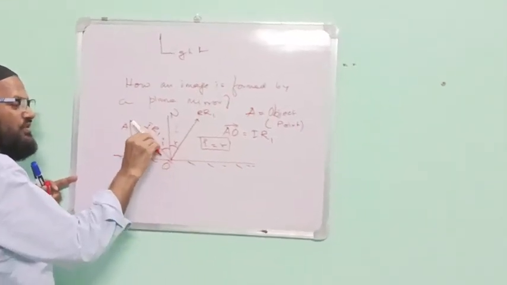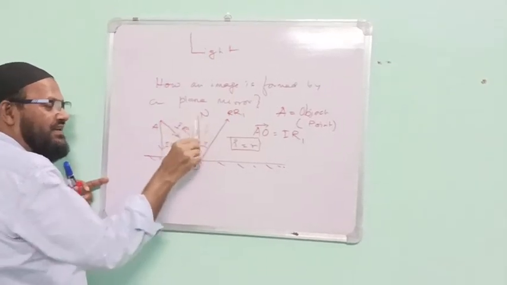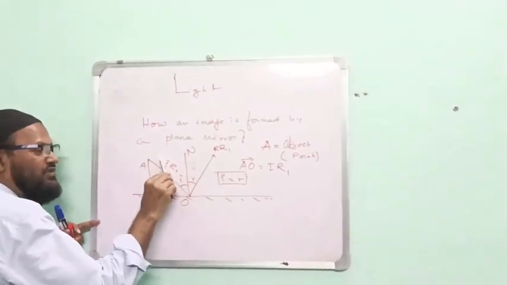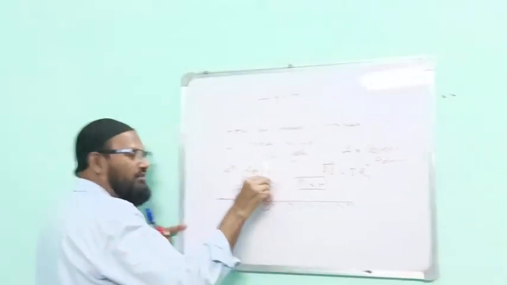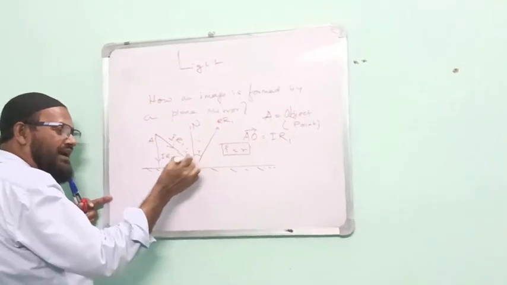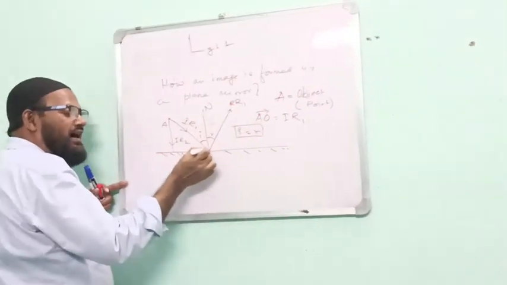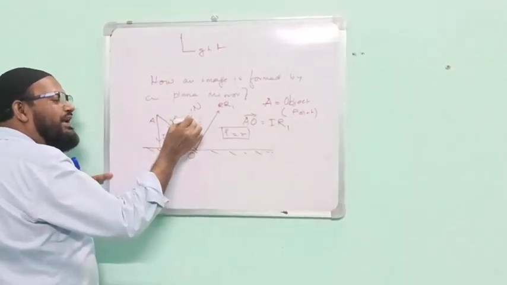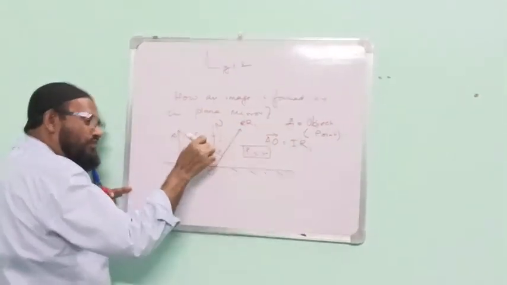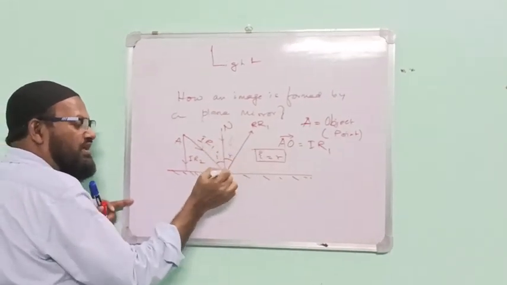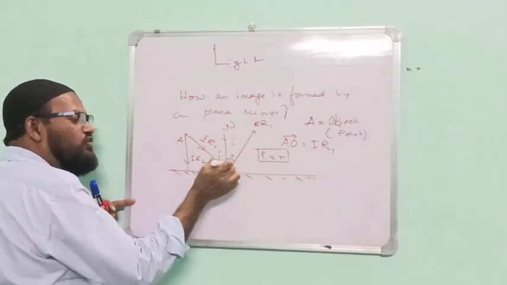If we take this line here, what is this I? If the point gradually moves in this direction, I equal to R. Since I equals 0 when light falls normally, R should be 0, therefore this ray should be here.